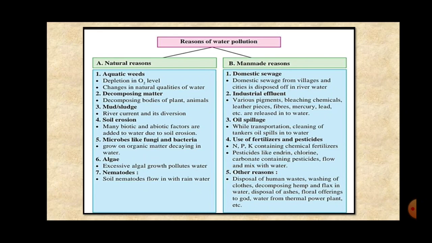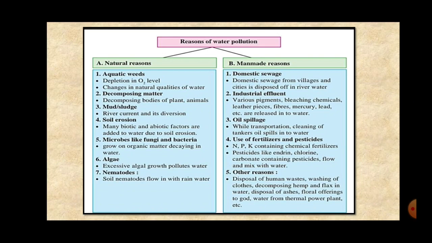If dead bodies or decaying plant and animal remains are thrown in the water, microorganisms like fungi and bacteria grow and multiply on this, and thus they cause pollution of water. Next one is algae. Excessive algal growth pollutes water. Algae are green, slippery, very small microscopic plants, but they can be observed when they are in big colonies, in big numbers.